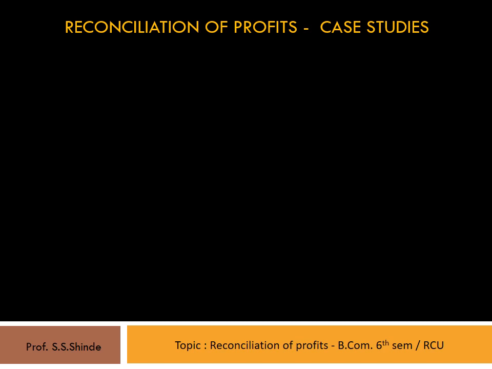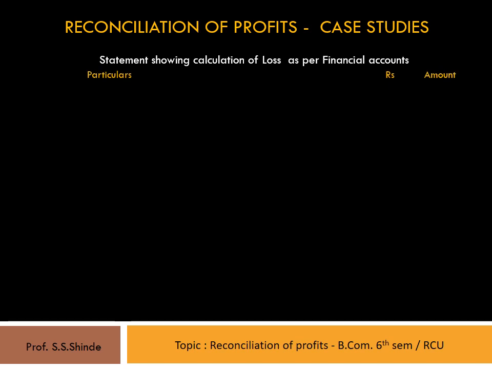So we can begin with either of the losses as the base. So here we will begin with loss as per cost account. So let's prepare a statement showing loss as per financial accounts. So let's put up the statement with the particulars in the amount column and an inner column, and as the base figure as loss as per cost accounts 3,44,800 with a minus sign to indicate that it's a loss figure.